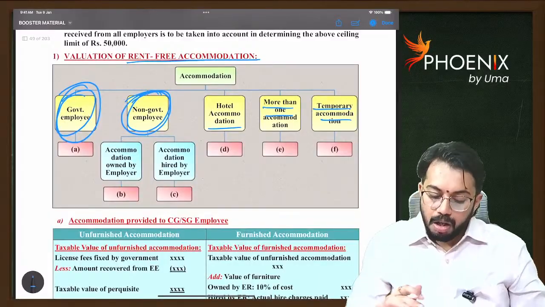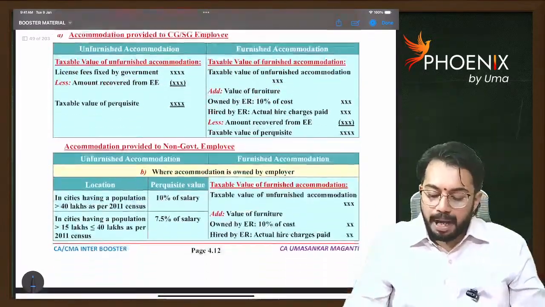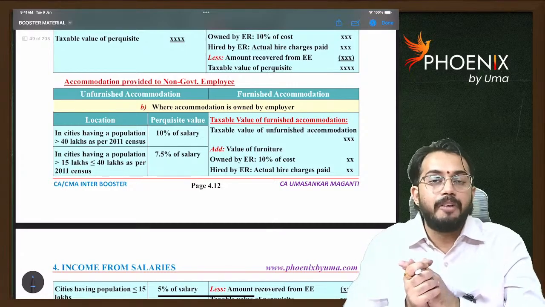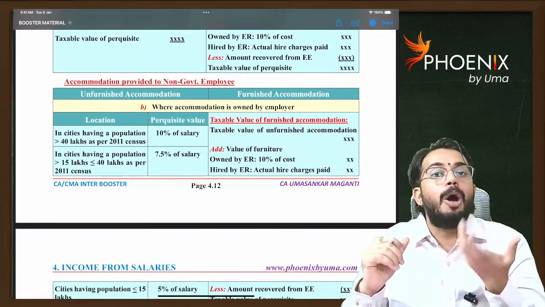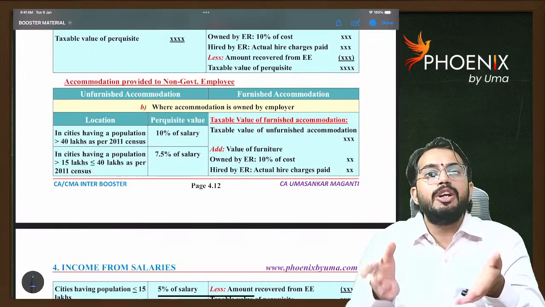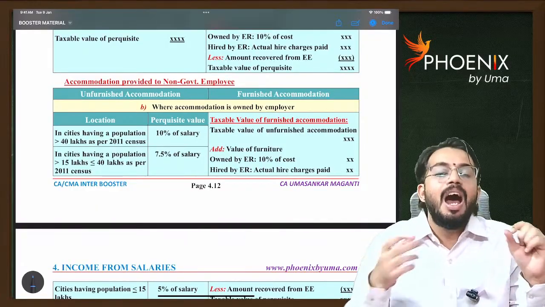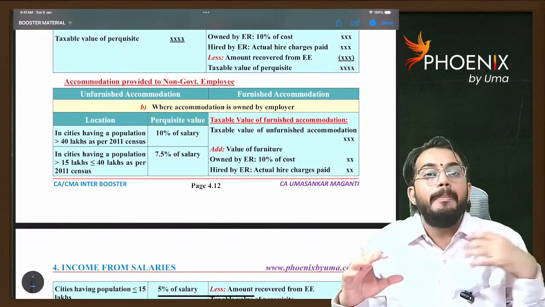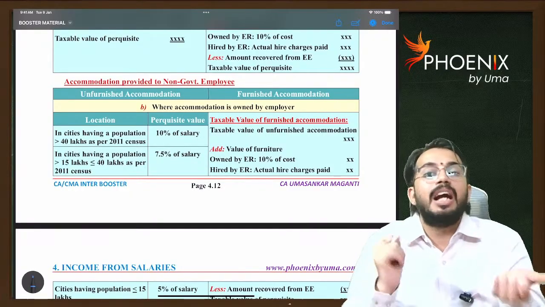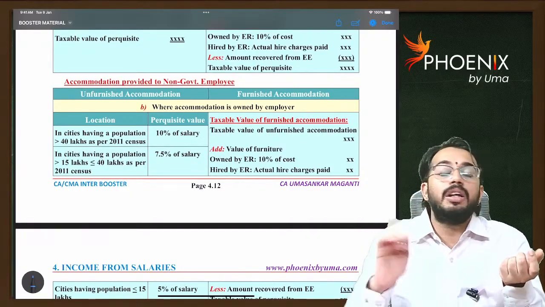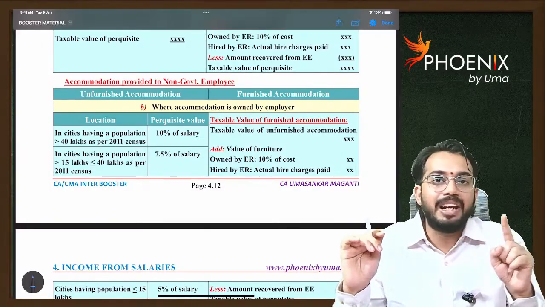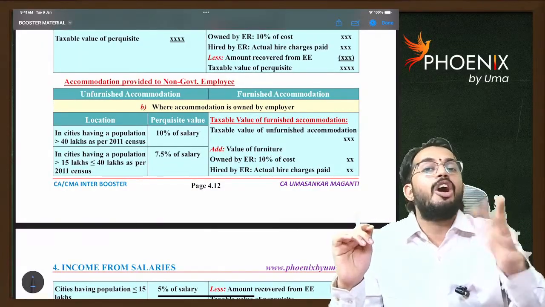owned by employer, then what will we check? The place where accommodation is provided, in that place we need to check the population. Let's say accommodation is given to me in Mangalgiri. I am doing my job in Vijayawada, but accommodation is provided to me in Mangalgiri. In which place will you consider the population? You should check the population not in the city where the employee is working, but in the place where accommodation is given.